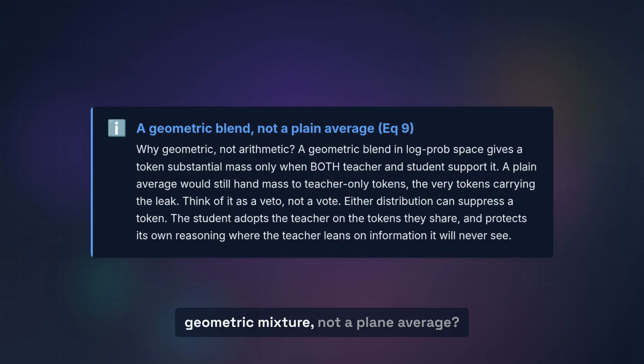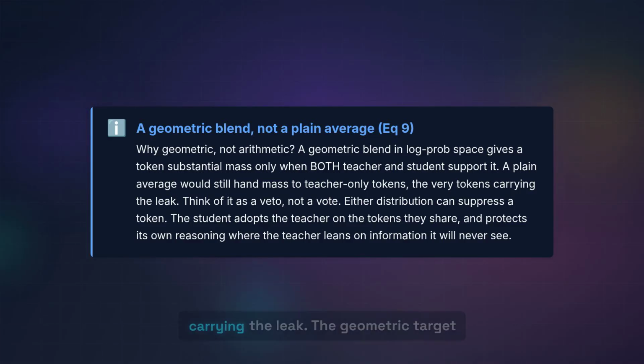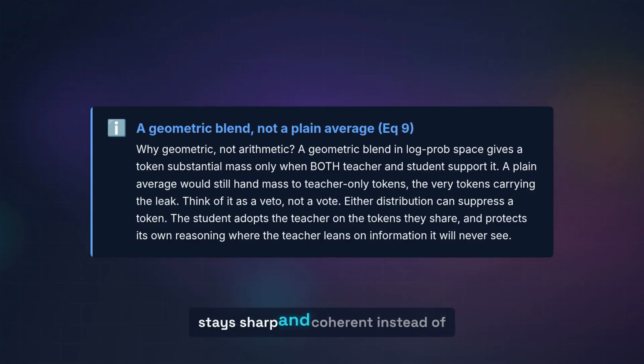Why a geometric mixture, not a plain average? Because a geometric blend in log-prob space gives a token substantial mass only when both teacher and student support it. A plain arithmetic average would still hand mass to teacher-only tokens, the very tokens carrying the leak. The geometric target stays sharp and coherent instead of smearing into a diffuse high-entropy mush.